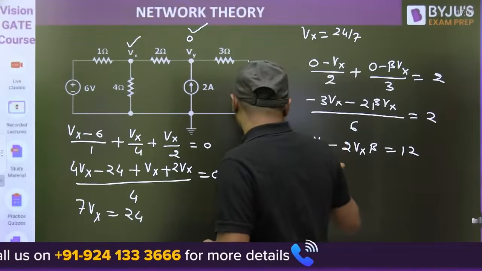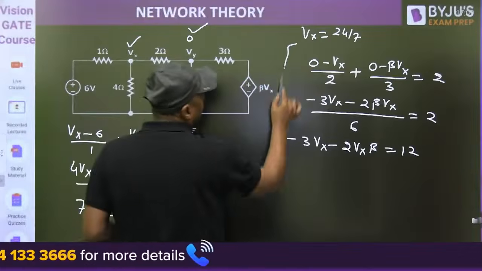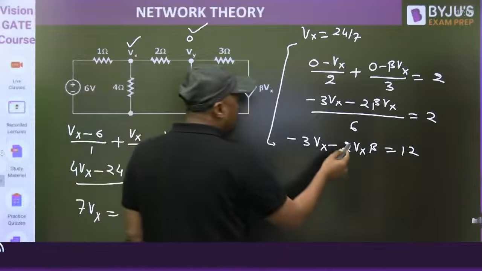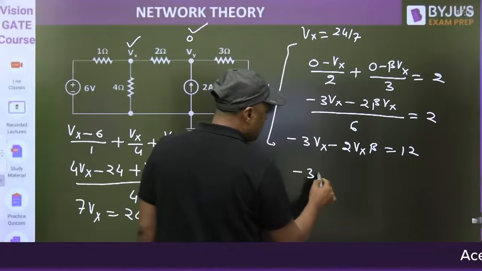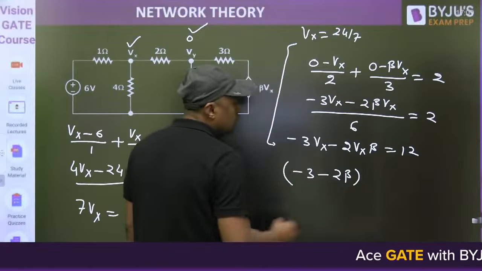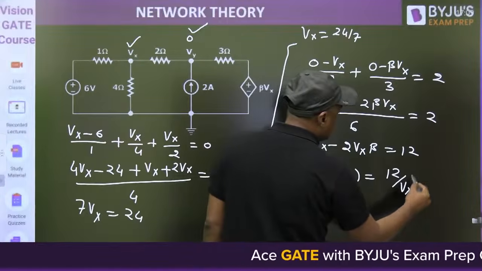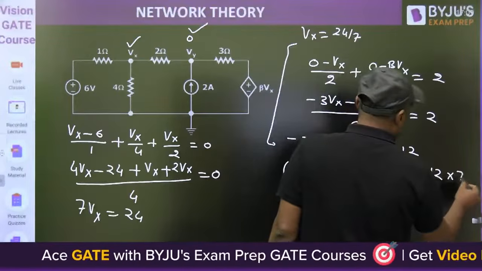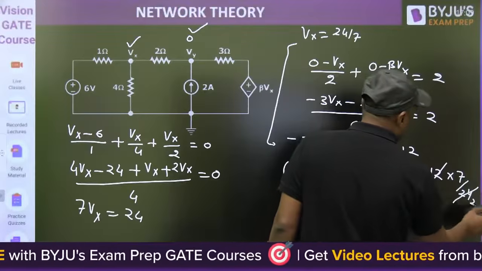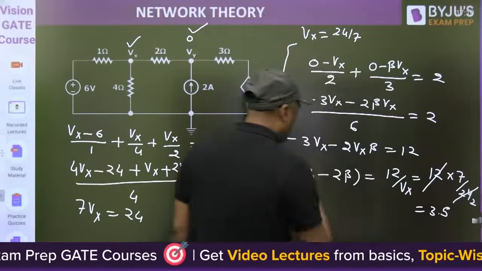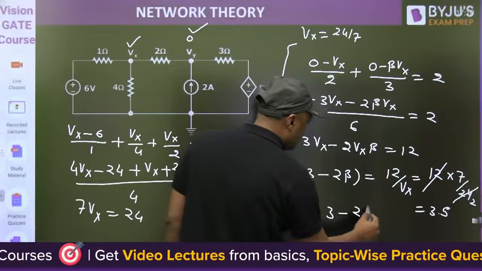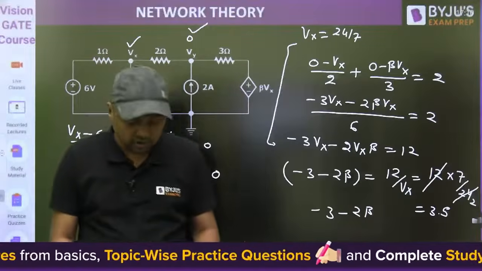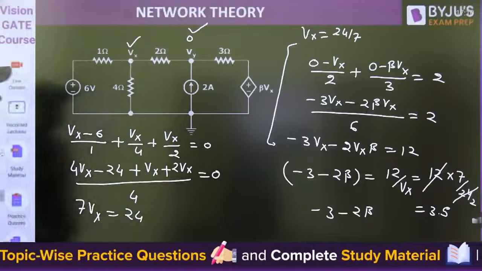You can also take Vx as common, then it becomes minus 3 minus 2 beta equal to 12 upon Vx, that is 12 times 7 by 24, which is 3.5. From this, minus 3 minus 2 beta equals 3.5, so you get 6.5 divided by 2, and you will get the value of beta here. Okay, so that is the way. Now, next question.